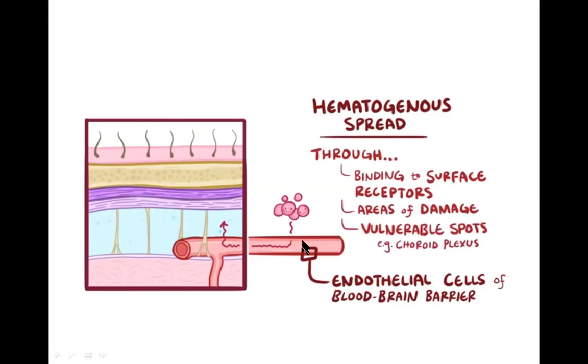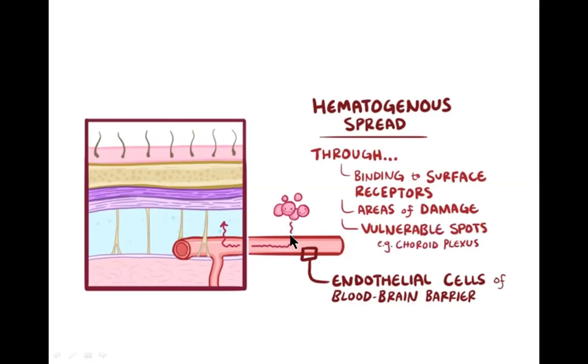These pathogens may enter if there is damage in any area of the blood vessels, or at vulnerable spots like the choroid plexuses. These are the spots identified by the pathogens.